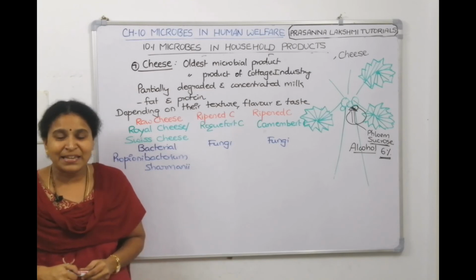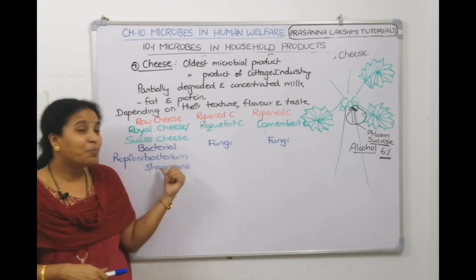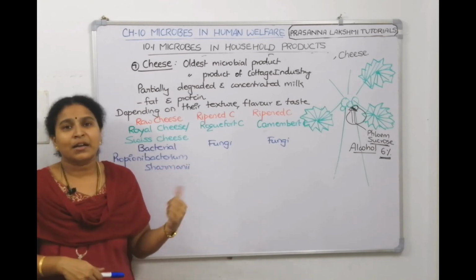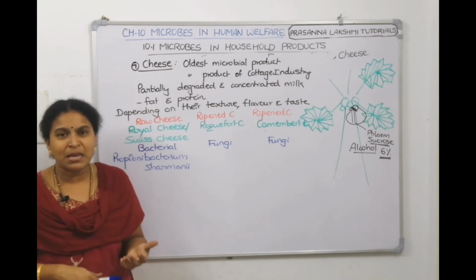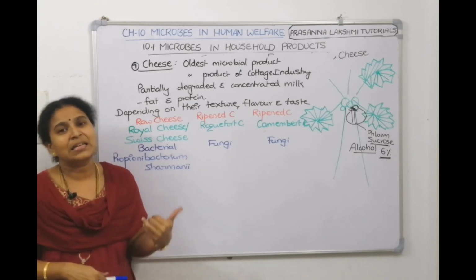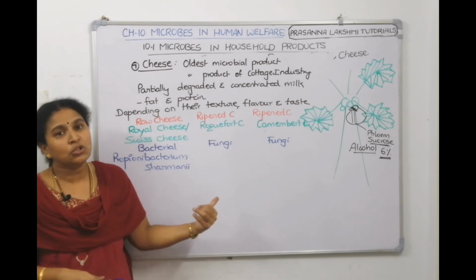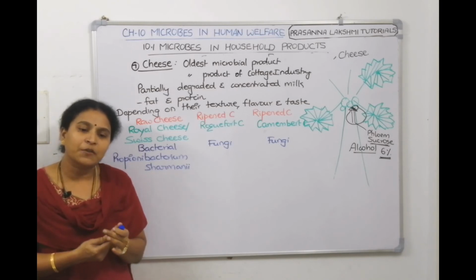So the bacteria involved in making Swiss cheese is called Propionibacterium shermanii. Try to pronounce with me so that you will get familiar: Propionibacterium shermanii.